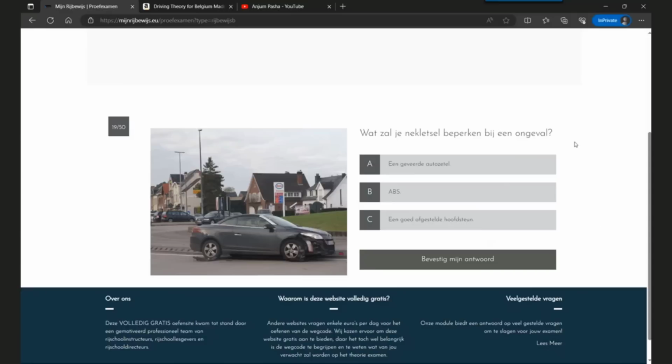Question 19, a very easy question. What will limit neck injury in an accident? Option A, a seat with proper springs in it. Option B is ABS. Option C is a properly adjusted headrest. So the correct answer is a properly adjusted headrest, which will limit the neck injury in an accident.